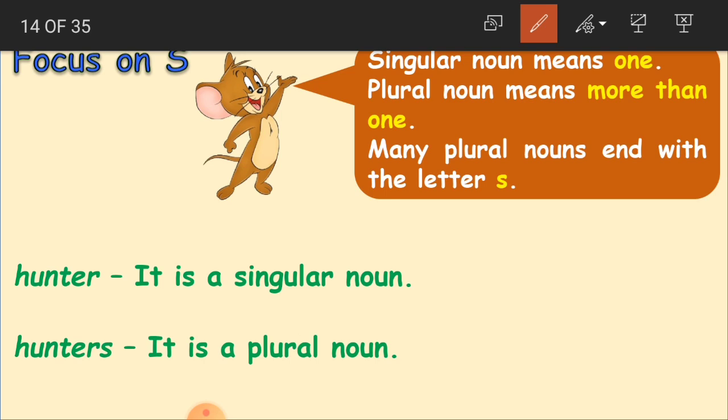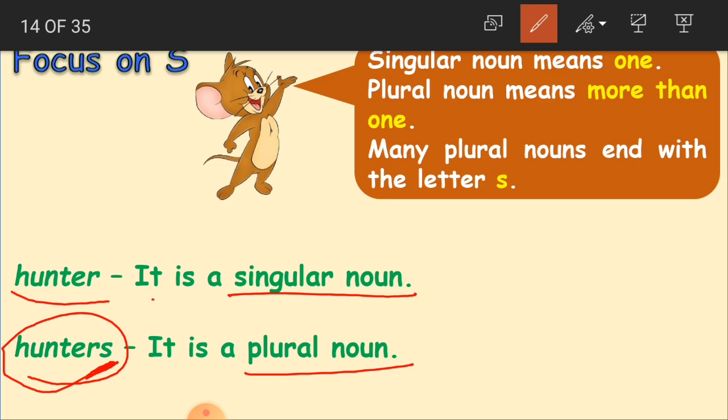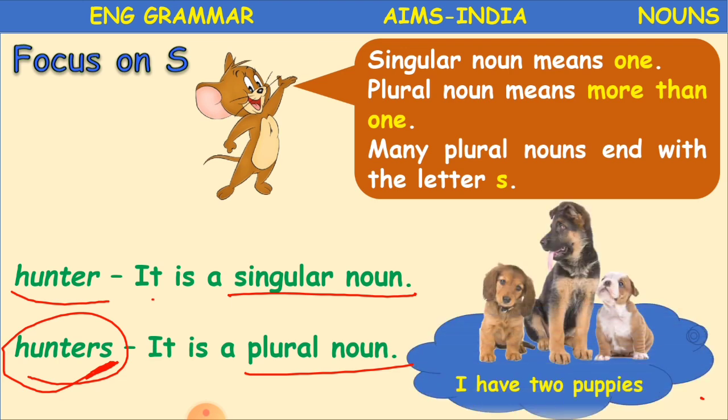As we observe here, for example, hunter. It is only one, so it becomes a singular noun. Hunters. Have you seen, children, the last letter of hunters is S? So that is why it is a plural noun. Clear? Here also, I have two puppies. More than one puppy, that is why puppies is also a plural noun.